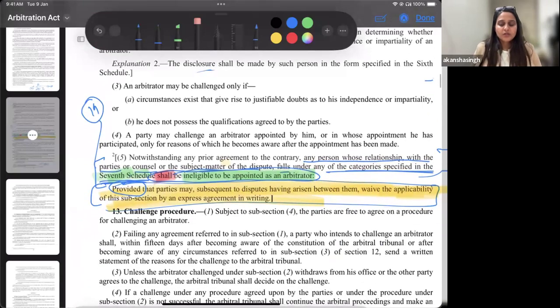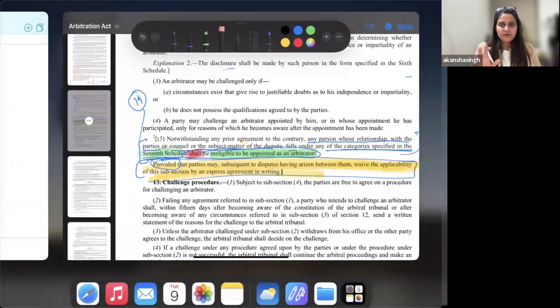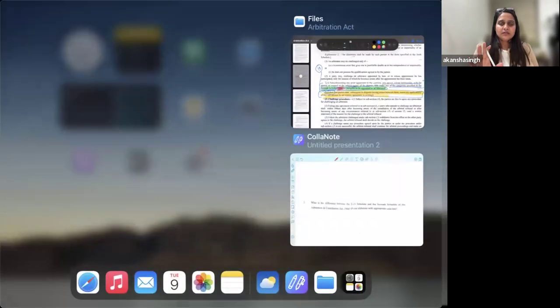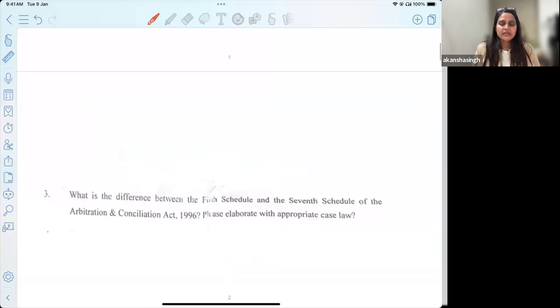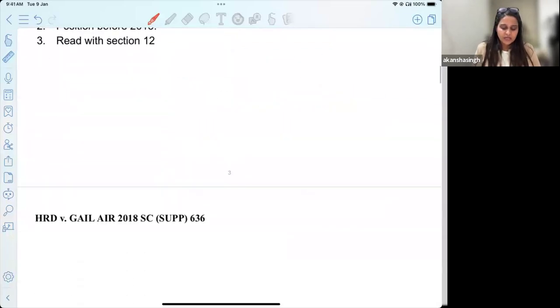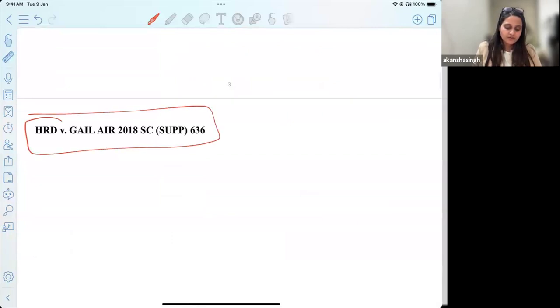Then, this is happening while the proceedings are going on. Let's say you find that this particular arbitrator is impartial, or you realize that he has been appointed and he is ineligible. Now you want to contest this. This was taken care of and dealt with in this particular case.